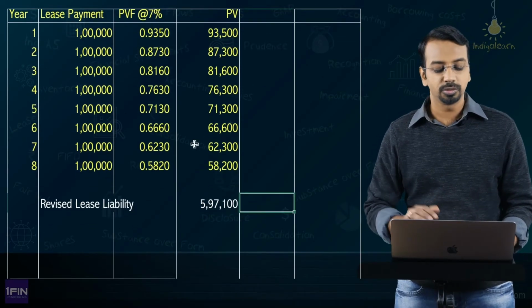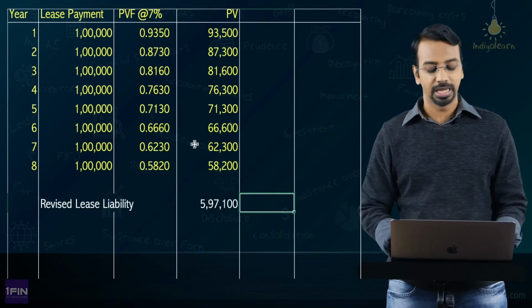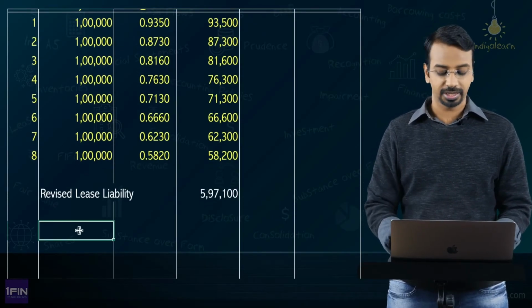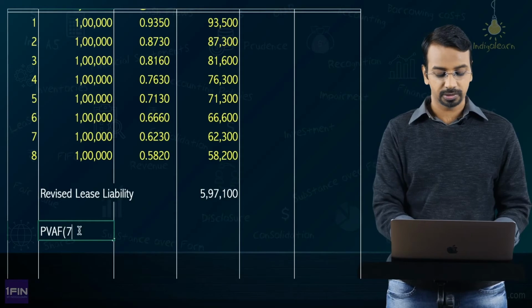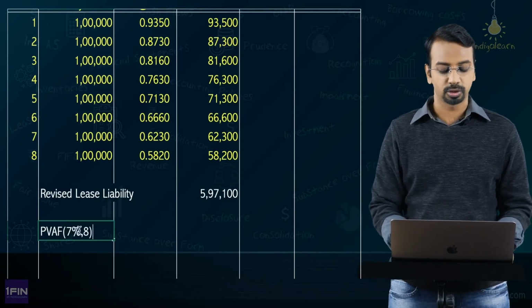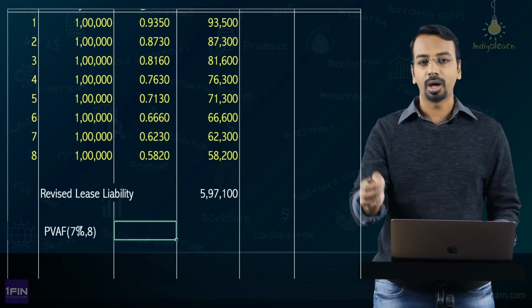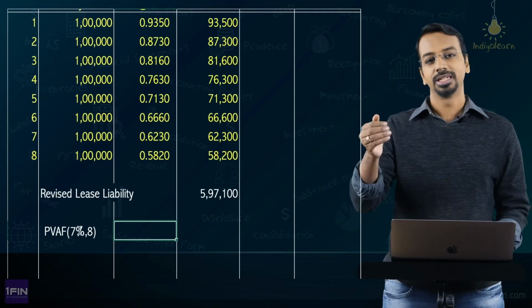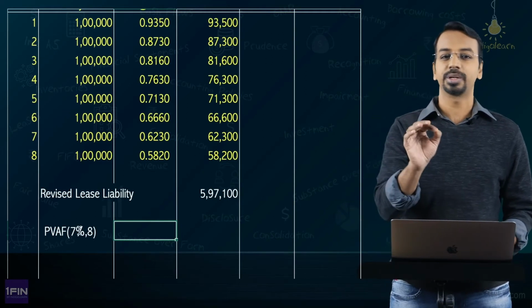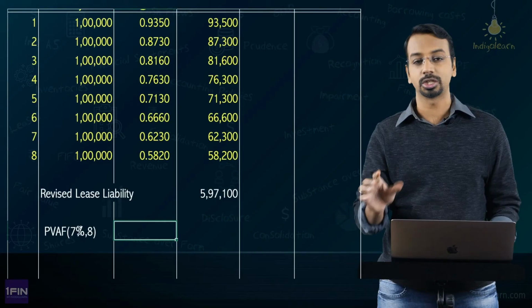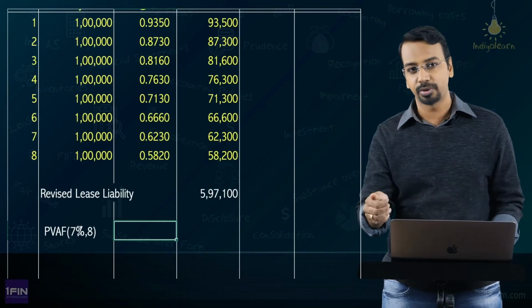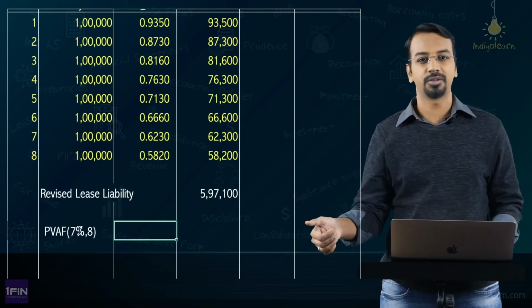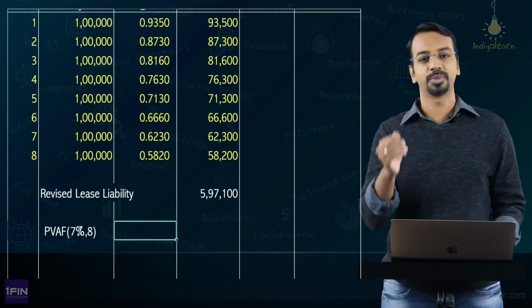Now in the examination, you need not prepare this schedule all over again. Because it's an annuity, you can directly take the present value annuity factor of 7% for 8 years. And how to calculate that? Take your calculator, 1 divided by 1.07, do the calculation 8 times, hit GT, and you will get the summation. Or 1 divided by 1.07 equal to M plus, repeat it 8 times, do the memory recall, and you will get the present value annuity factor.